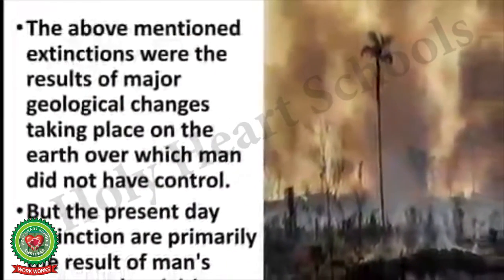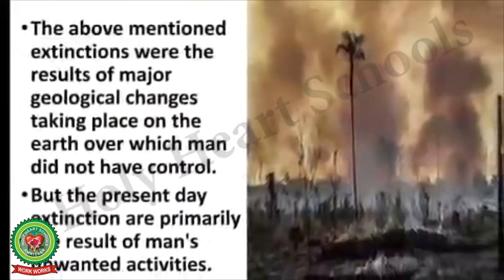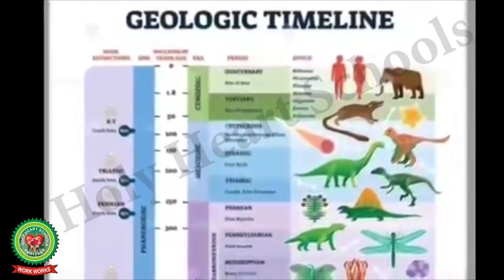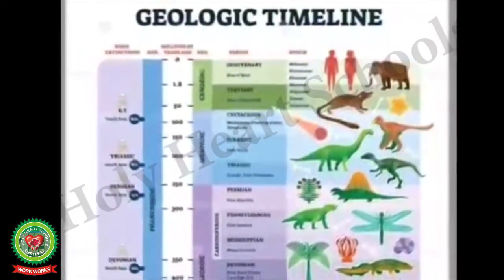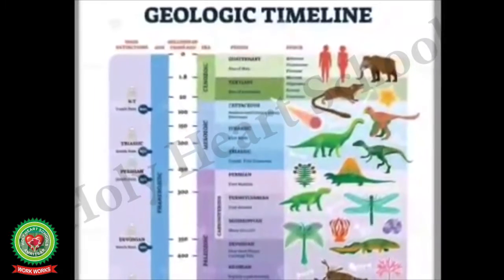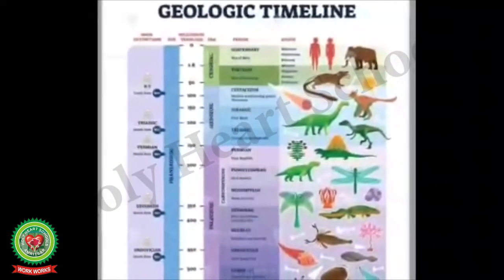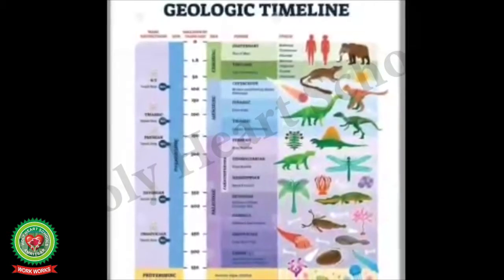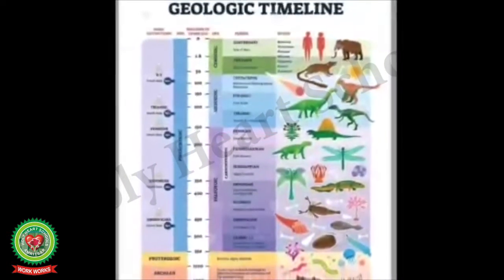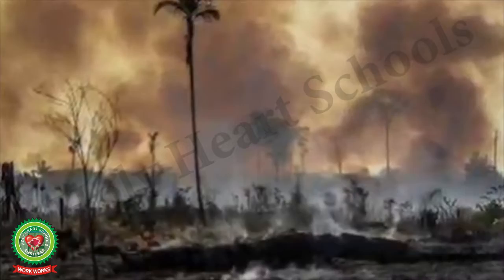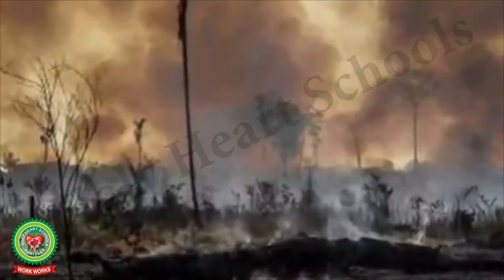The above mentioned extinctions were the results of major geological changes taking place on the earth over which man did not have control. But the present day extinctions are primarily the result of man's unwanted activities.